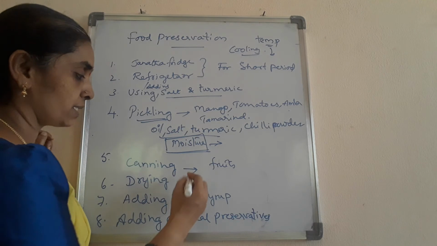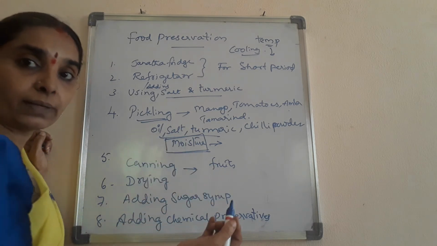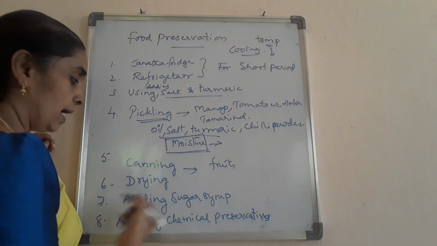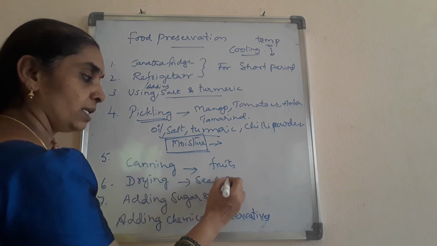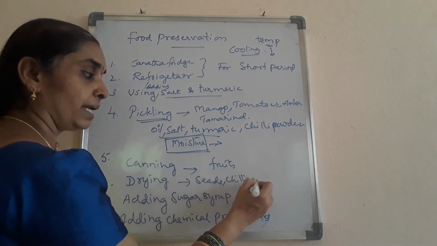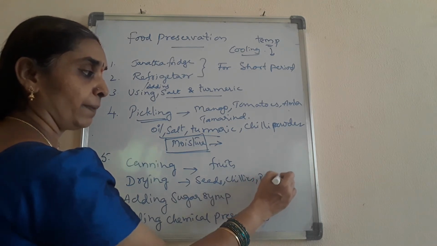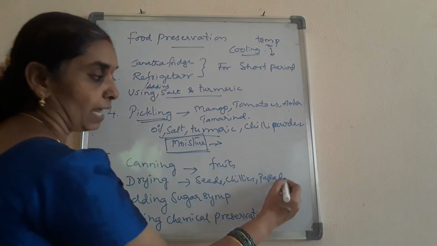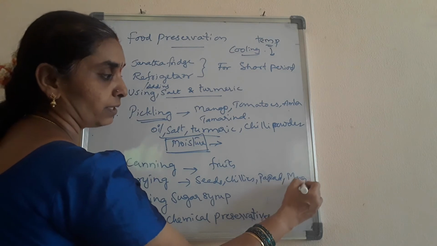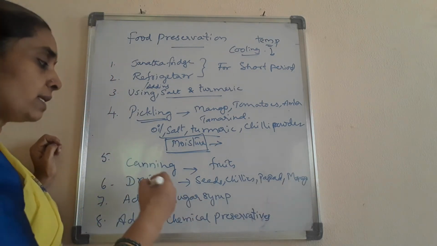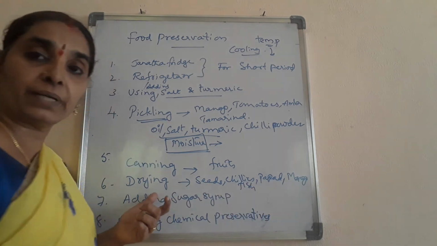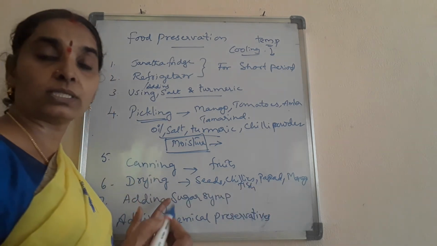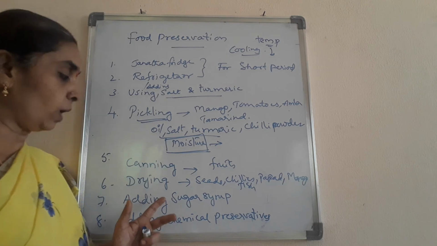Mainly fruits are canned and exported from one place to another. In drying, many seeds are dried, chilies are dried, and papad and all. You prepare and dry it in the sun. Mango, amchur, you prepare and dry it, isn't it? So these are all by drying. Fish also is preserved by the drying process. In the drying process the moisture is removed and the food is preserved for a longer period.